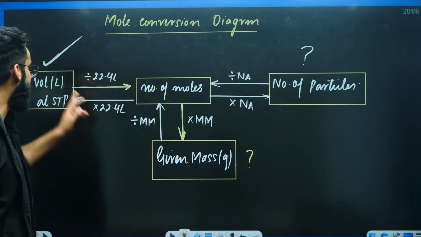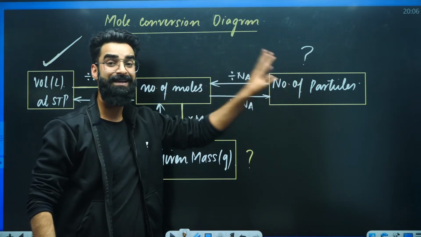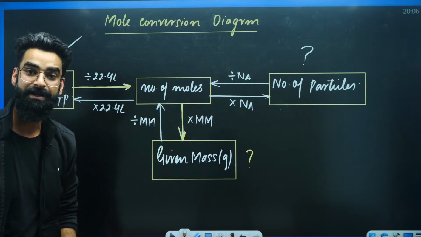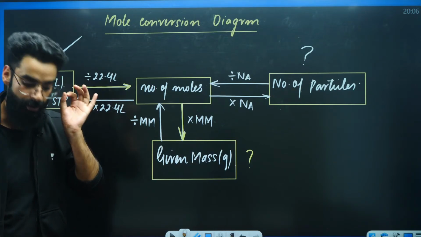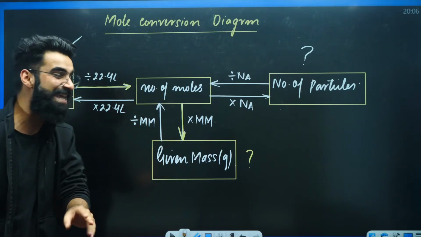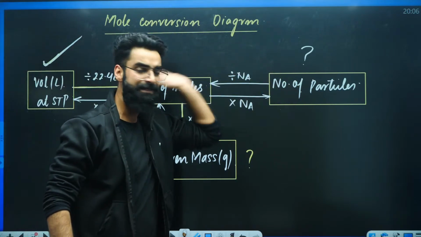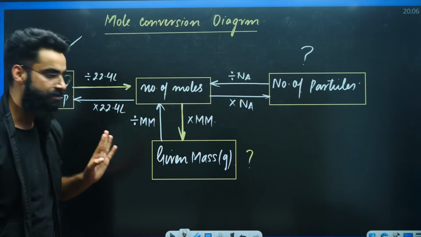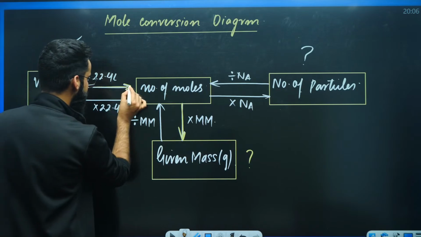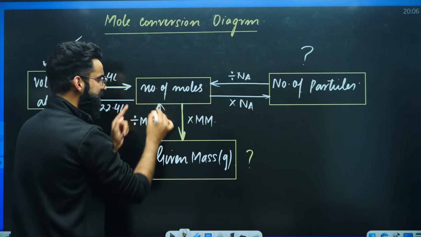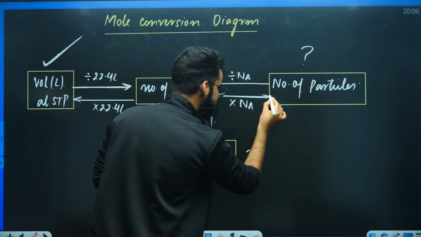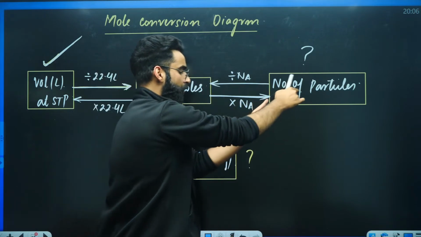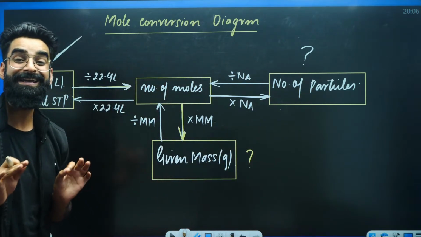Now, is there any direct relation between volume and particles? There is no direct relation as such. So I'll be again following the arrows. What all 4 arrows will take me from volume to number of particles? The first arrow has to be this one, which will take me till moles. Then I will use this particular arrow, which will take me from moles to particles. As simple as that. So again, 2 steps.